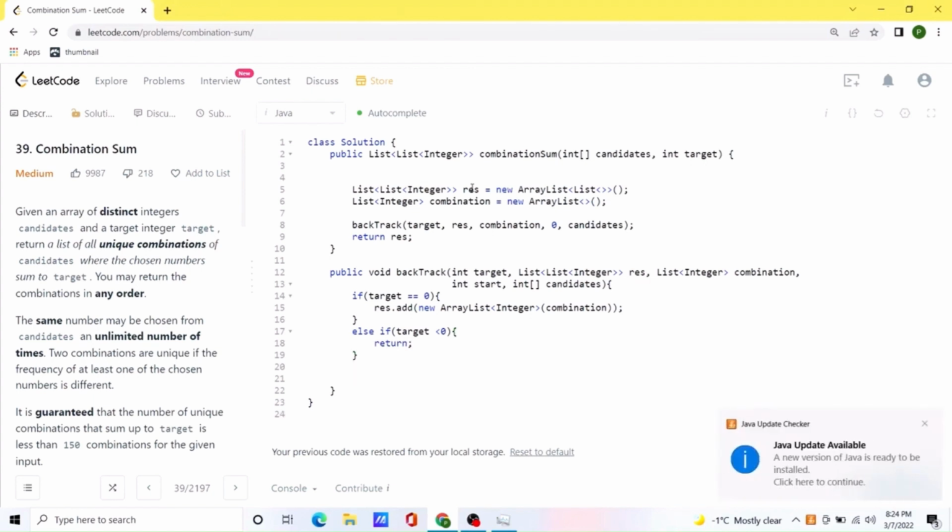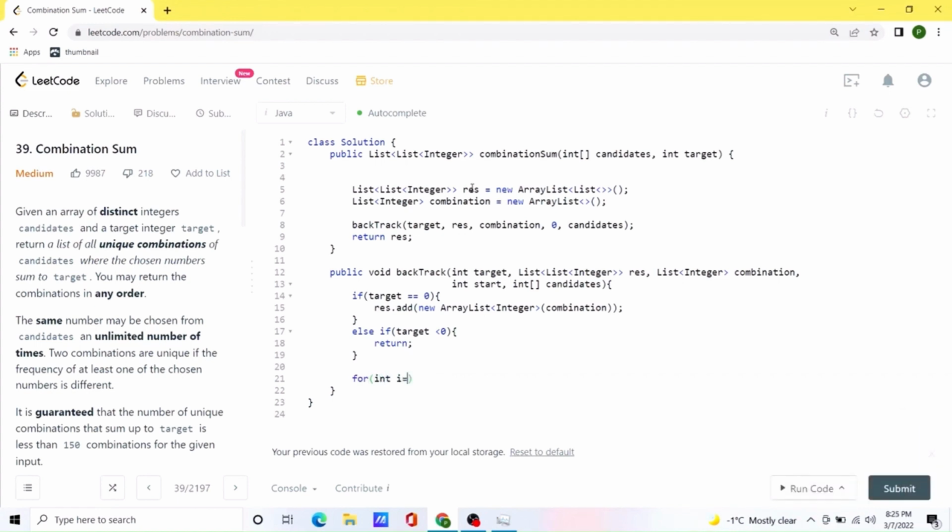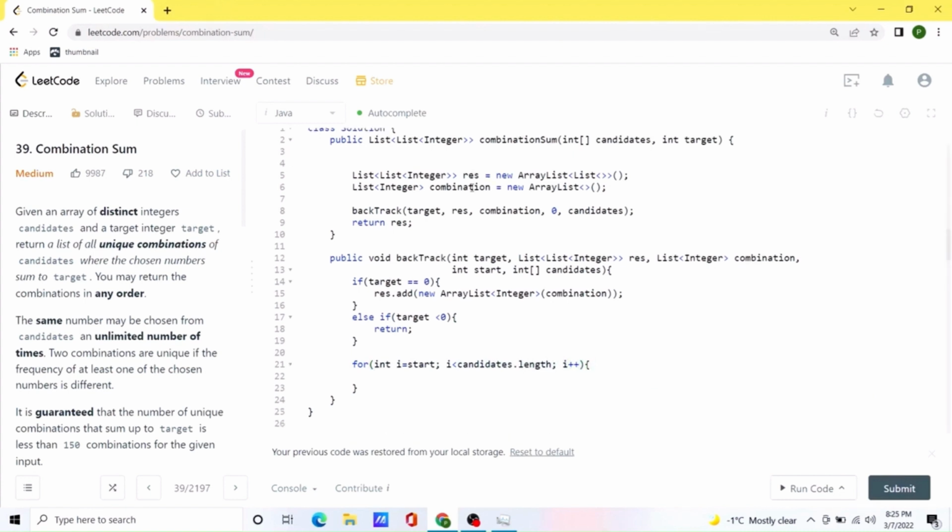If both cases are not true, which means we still need to look for our combination, we'll start by checking in our combination from the position start, and we'll go until we still have candidates. Now inside the loop, first of all, we will add whatever candidate we are currently looking at to our combination list.